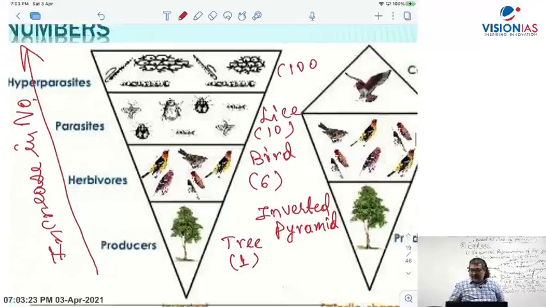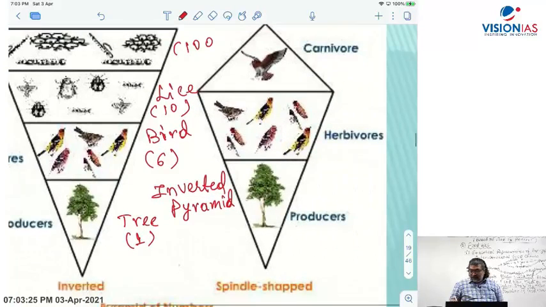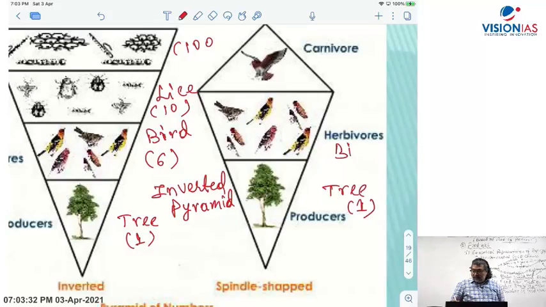Take another example here, this one. You have a single tree, right? It supports the birds. Here you have 8 birds, eaten by let's say a hawk, which is a bird of prey.